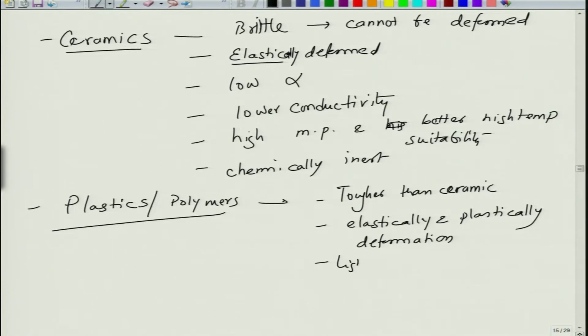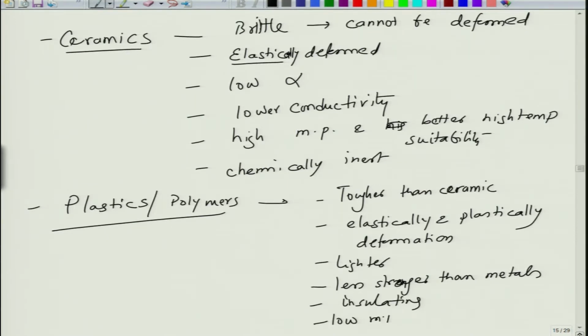They are lighter, but less strong than metals, and they are also insulating in most cases, and they have low melting point. So, generally plastics are suitable for low temperature applications where you require moderate strength and lower melting points. You are okay with the light thing, for example, things like buckets, etc. We use plastics, nothing else, right.